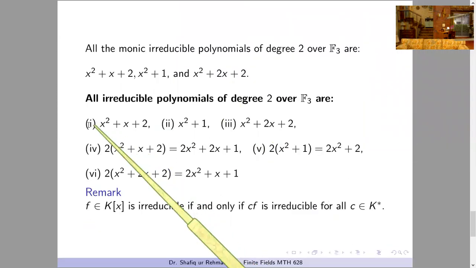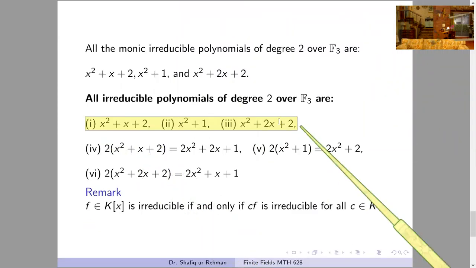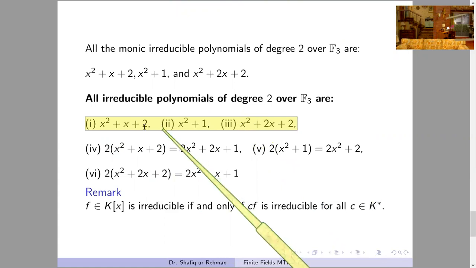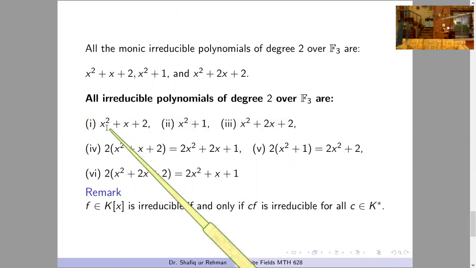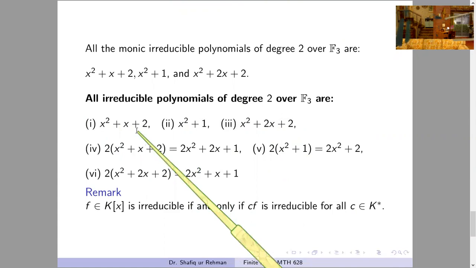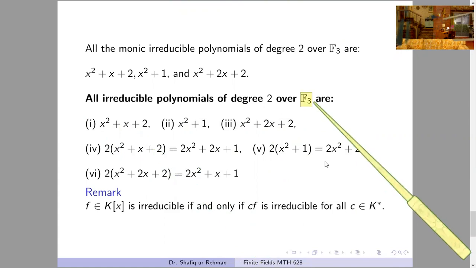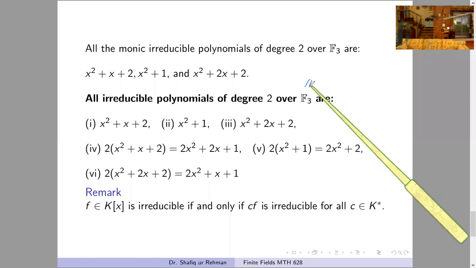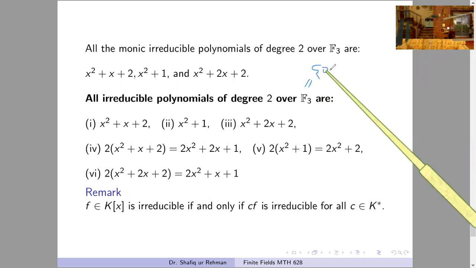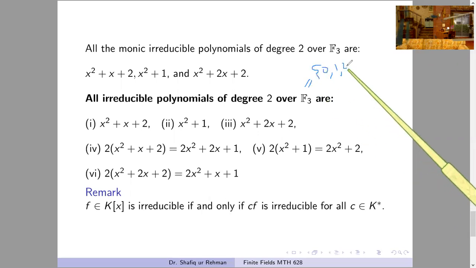we have these 3 monic irreducible polynomials, but we want to find all irreducible polynomials. We will multiply each of these polynomials by a non-zero constant, and in F3 we have only 3 elements, 0, 1 and 2.